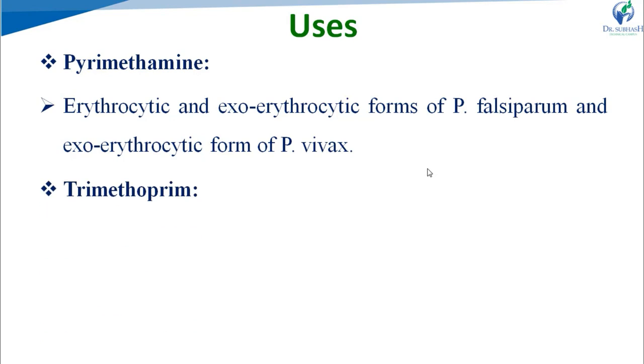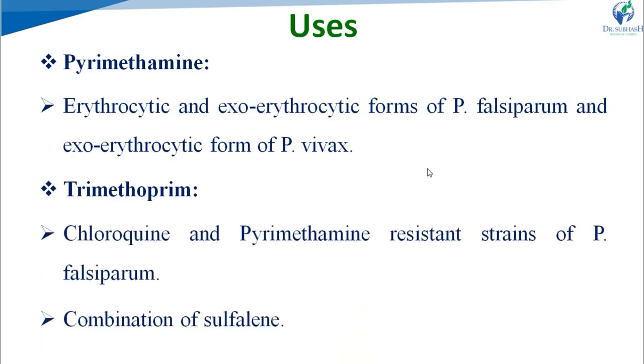Next, trimethoprim. It is generally given in chloroquine and pyrimethamine resistant strains of Plasmodium falciparum. When a patient is infected with Plasmodium falciparum and this strain has become resistant to chloroquine and pyrimethamine, that means chloroquine and pyrimethamine are no longer effective for the treatment of this type of strain.